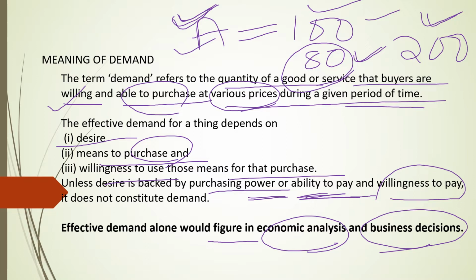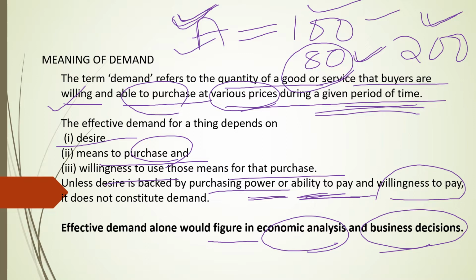And you have to consider time. You are not ready to buy today or tomorrow. A particular time you are not ready. In future you may be ready to buy. Now you have ability. You are willing to buy, but not now. Some other time, after a year. Then also it won't be considered as a demand. At a given period of time, are you ready to buy at a given price? Are you able to buy? That means you have sufficient income.